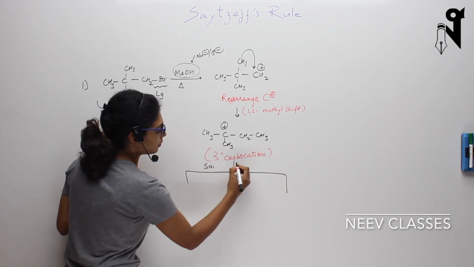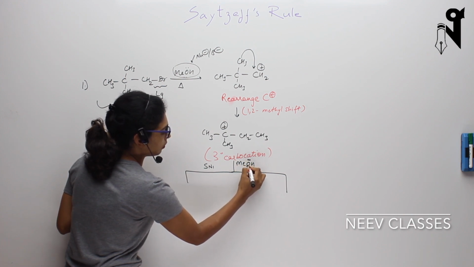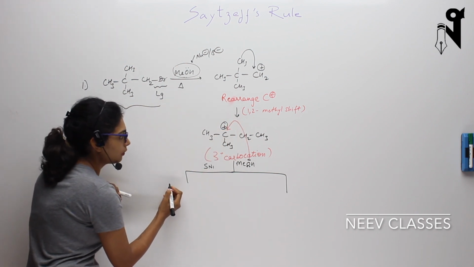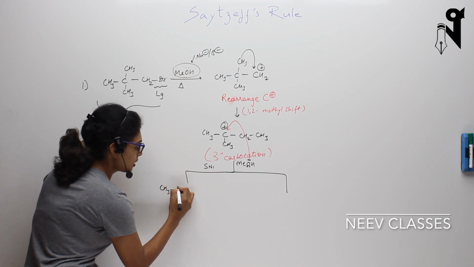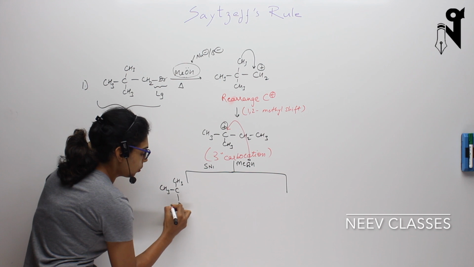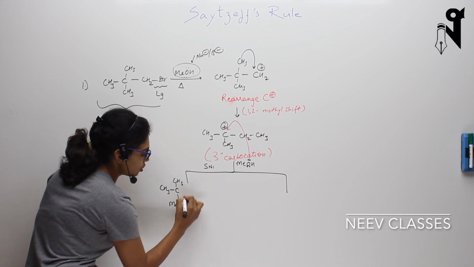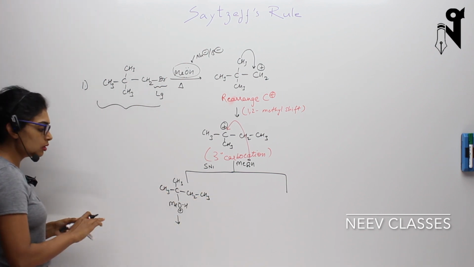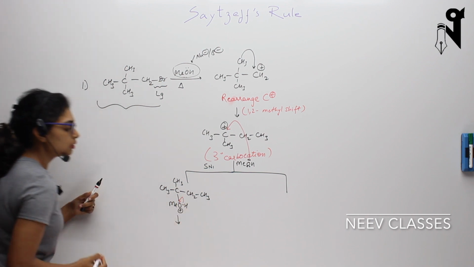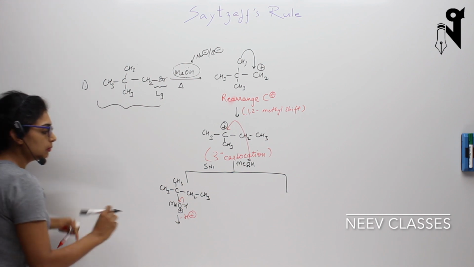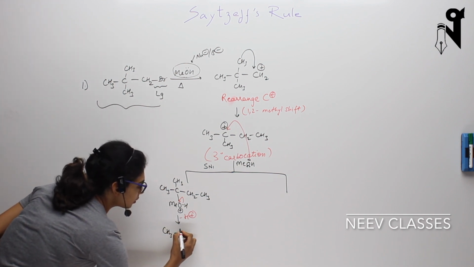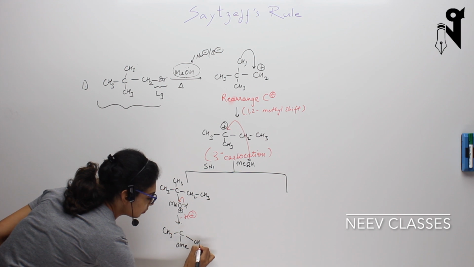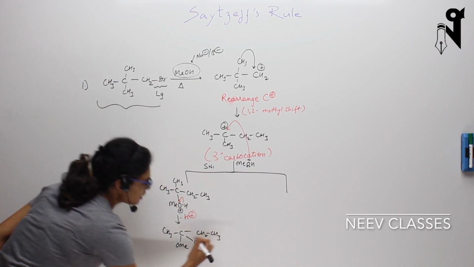One is through SN1. MeOH will attack on this carbon and will give you CH3, C(CH3), OMe plus H, CH2, CH3, which will eventually lose its hydrogen, minus H plus, and will become an ether. This is one product which is possible. This is our SN1 product.